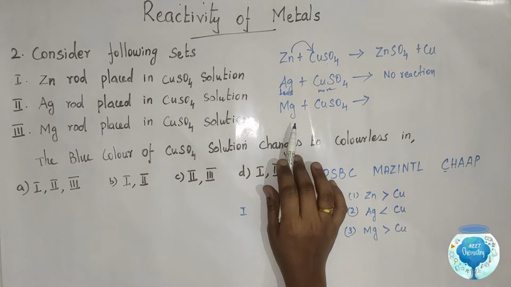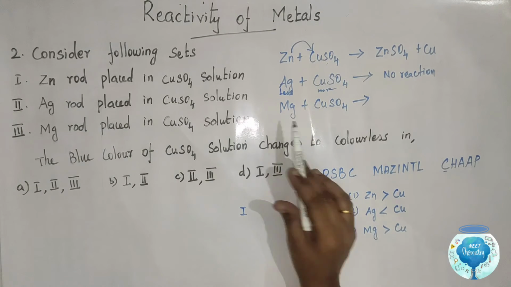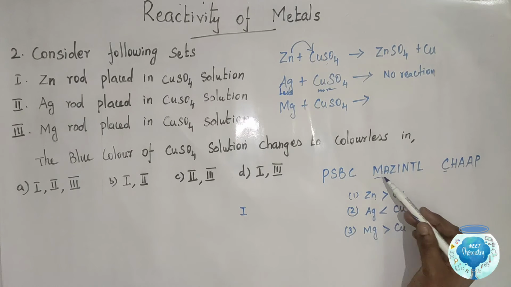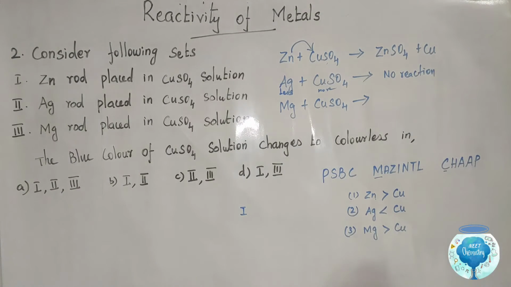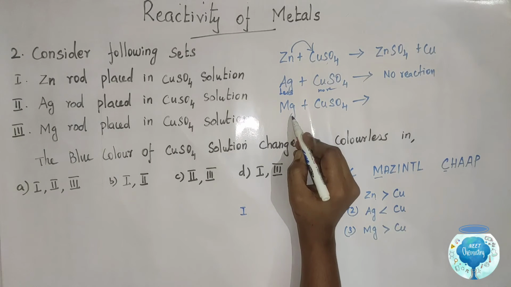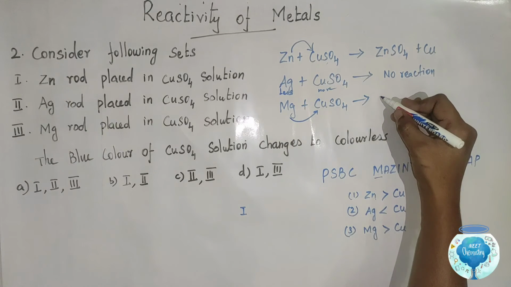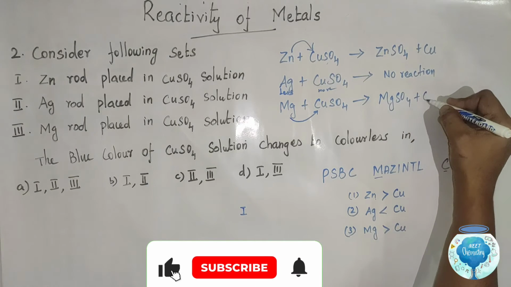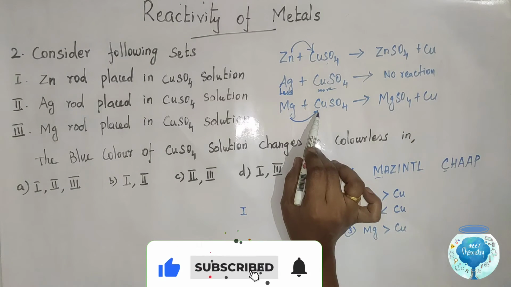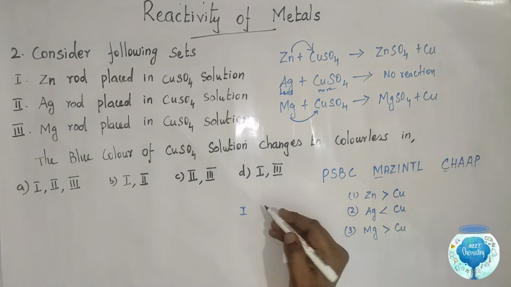In third case, magnesium rod is placed in copper sulfate solution. Magnesium metal is present in mesentyl. Copper metal is present in chop. Magnesium is more reactive than copper. So magnesium can easily displace copper from copper sulfate solution, giving the product magnesium sulfate and copper. So the blue color of copper sulfate changes to colorless.